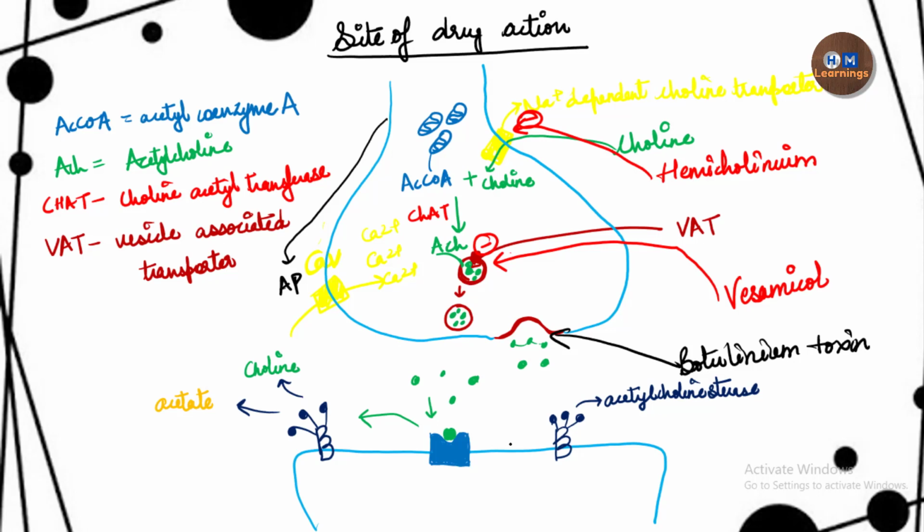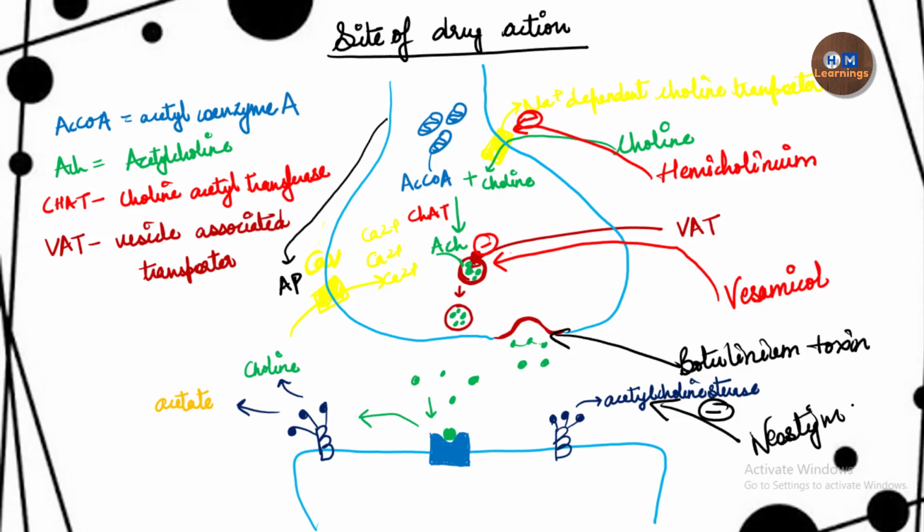Then the fourth type of drug, which can act at the autonomic junction, is the inhibitor of acetylcholinesterase. If any drug inhibits acetylcholinesterase, what will happen? There will be no enzymatic degradation of acetylcholine. Acetylcholine will remain in the synapse and continue to excite the postsynaptic neuron, and that is done by a drug called neostigmine.